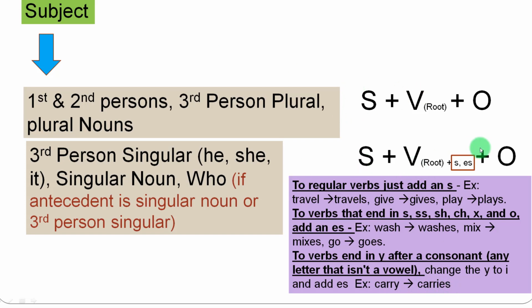So there are two formulas. The first formula is for when the subject is first person, second person, or third person plural, or some plural nouns. And if the subject is third person singular, he, she, or it, or a singular noun, or who being used for an antecedent which is a singular noun or third person singular, then we are going to use the second formula, and the condition for using s and es has been given over here.